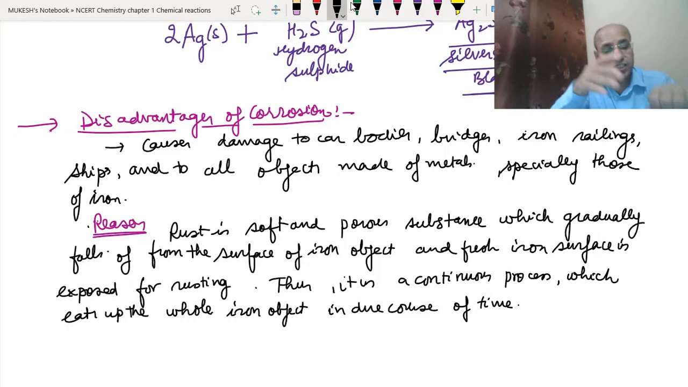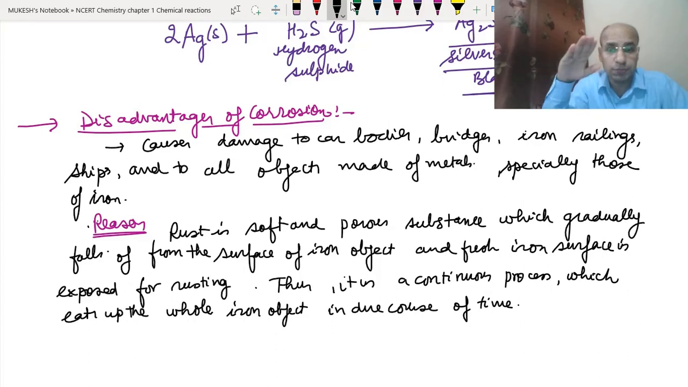Suppose here it is rusting, and now it falls down. Now the surface below the rust is again exposed to the air, so fresh rust will form here. Again this will fall off, then again fresh rust will form. So again and again, slowly, the whole iron article will get rusted and damaged. So rusting is a continuous process. If we do not prevent this in time, it will eat up the whole iron article.